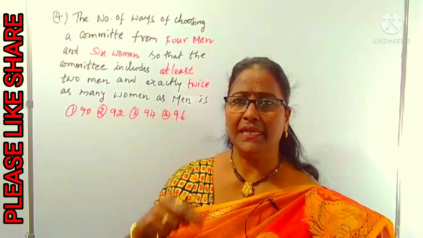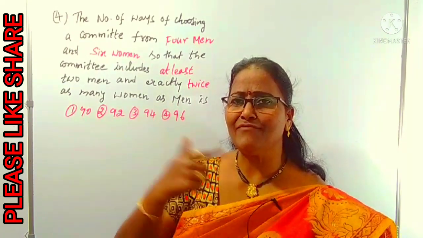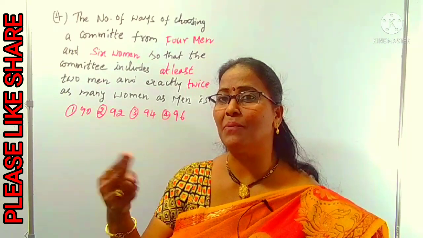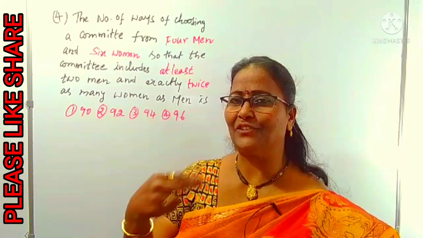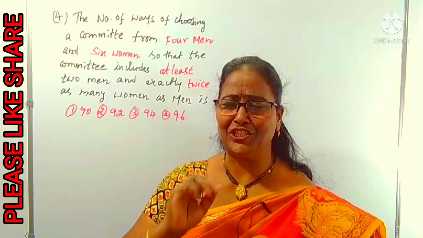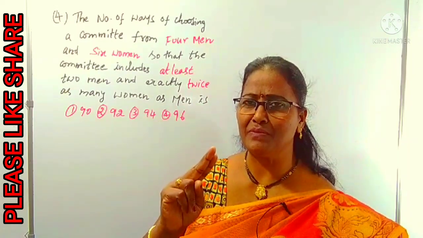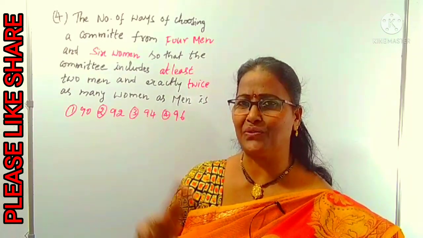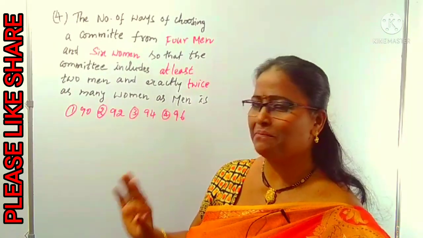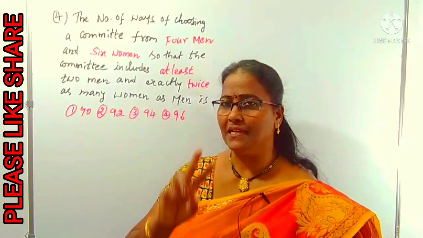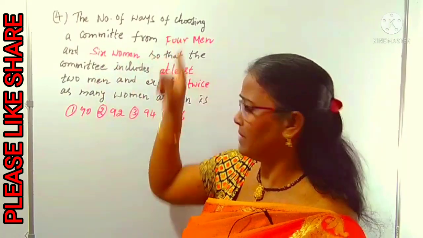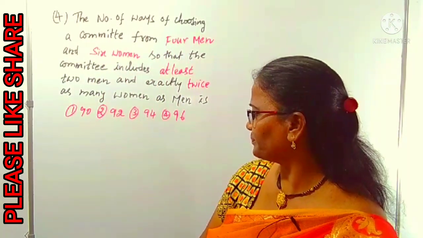As men means what? Minimum 2 men we can choose. Then for women, suppose if we choose 2 men, we can choose women double the men. That means 4. Like that we have to choose the women. Women depends upon the men selection. So if you choose the minimum 2 men, then we have to select double the women, means 4. So how many ways can you select? He is asking a very simple question. Try to understand. There are 2 categories, men and women. So how many men are there? 4 men are there.